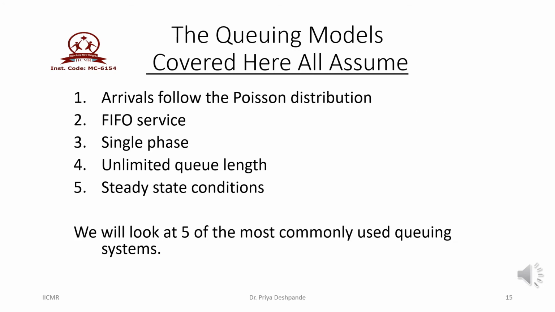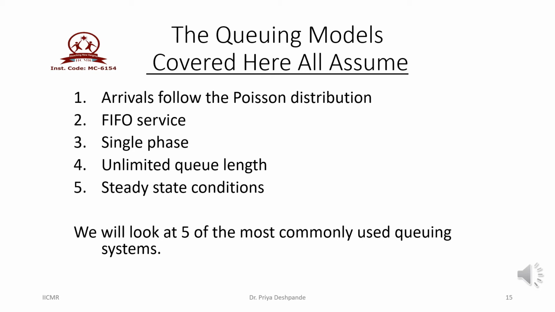The queuing models which we are going to study here all follow a Poisson distribution as an arrival pattern. Then there is only one service discipline, that is FIFO, first come first out. Then there is only one phase, that is, only a single service channel is provided.